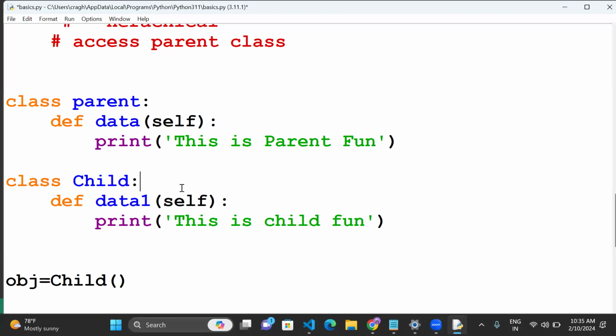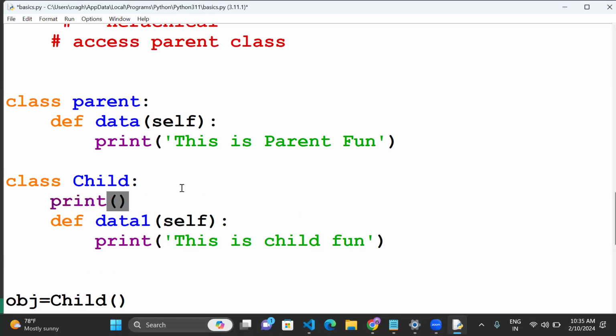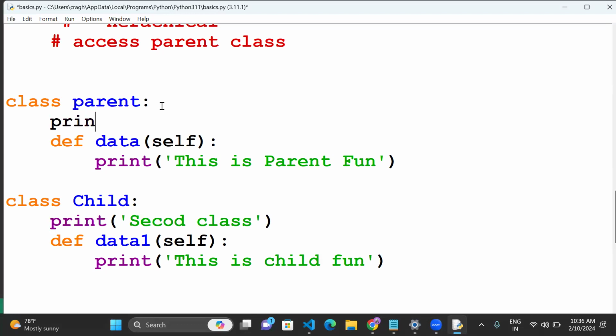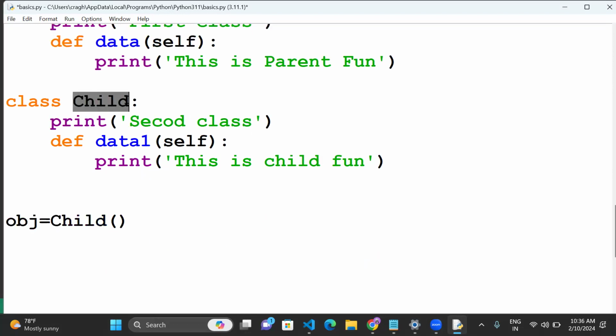Suppose I will print, for example, first class. Now let me know, whenever we are calling this child as an object, which statement will trigger? This is our second class.